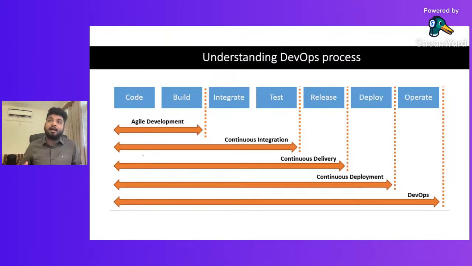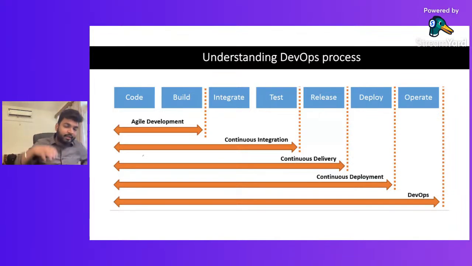Okay, then the main part why we prefer DevOps is operate, where we are taking continuous feedback, monitoring their software, and making changes and planning according to that. Like if a client says that I don't like the UI of that login page, or if a client says I want Microsoft authentication other than Google authentication in that login page, that feedback we take from the client and then again code and build that part. So that is a brief process of DevOps.